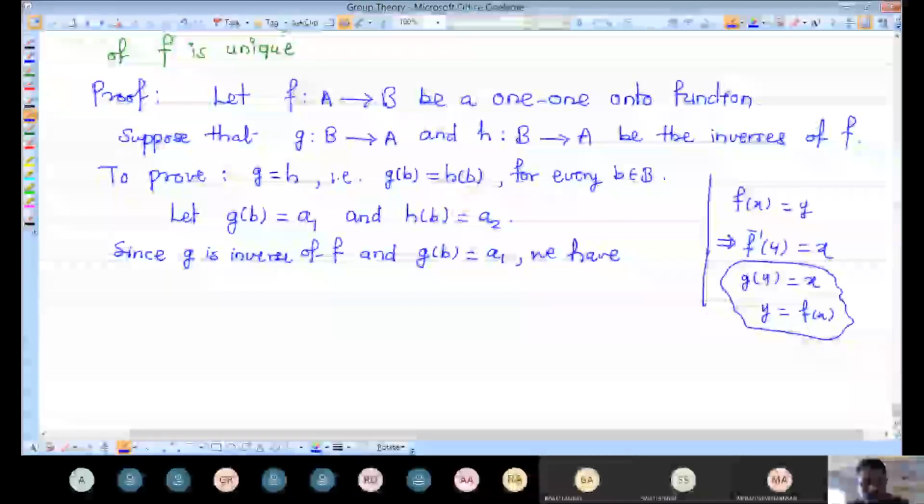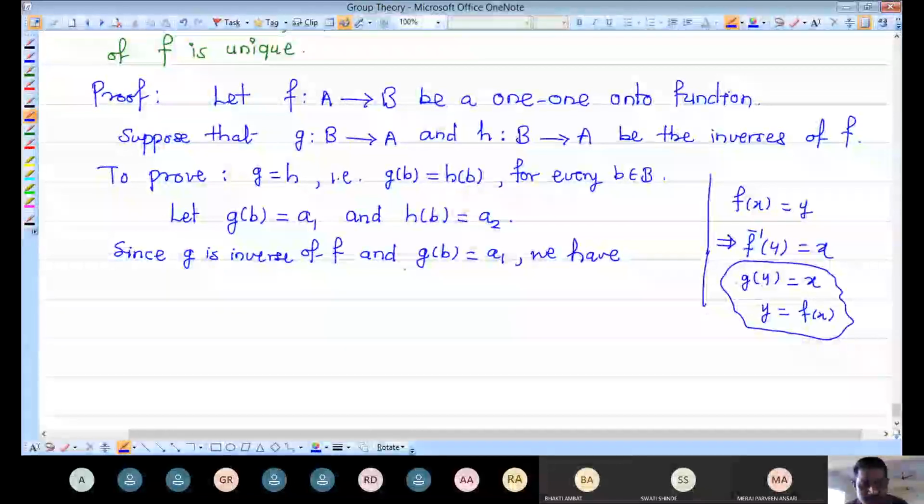So g is inverse of f and g of b is nothing but a1, so we must have the image of a1 under f must be this b.